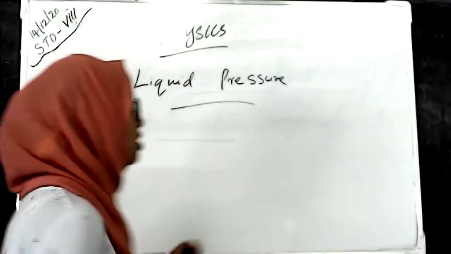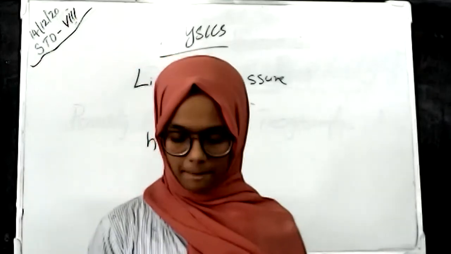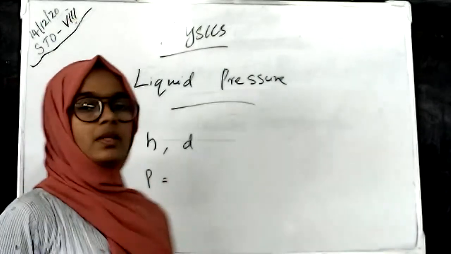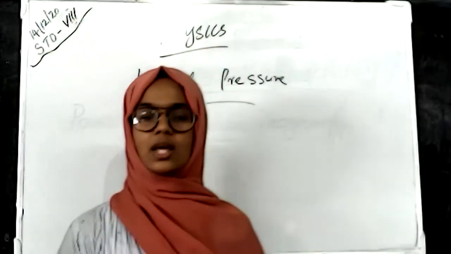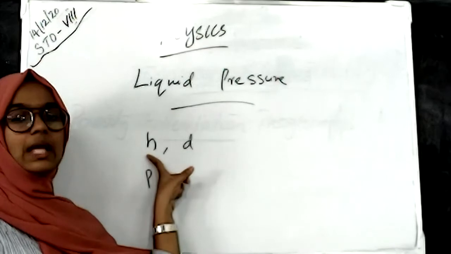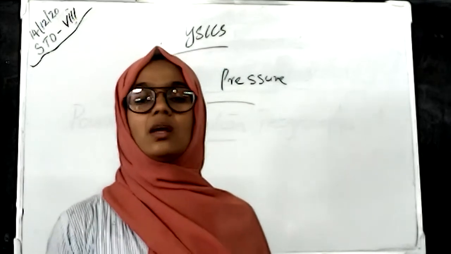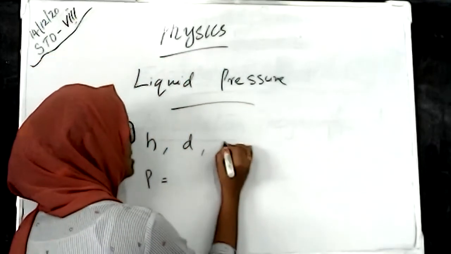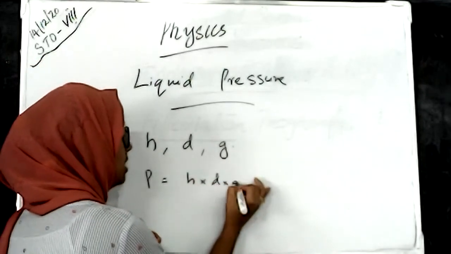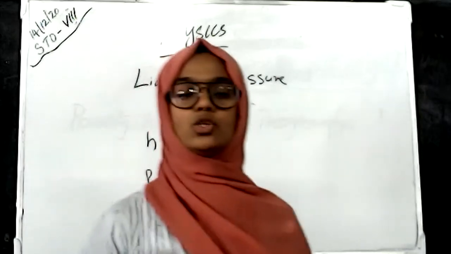So the height of the liquid column is taken as H and the density of the liquid is taken as D. Liquid pressure is the thrust acting per unit area, and it is denoted by the letter P. The height of the container is H, the density of the liquid is D, and the gravitational force, or acceleration due to gravity, is G. So P is equal to H into D into G. That is, liquid pressure P = HDG.